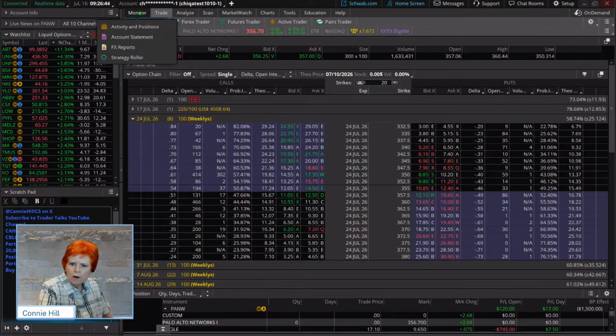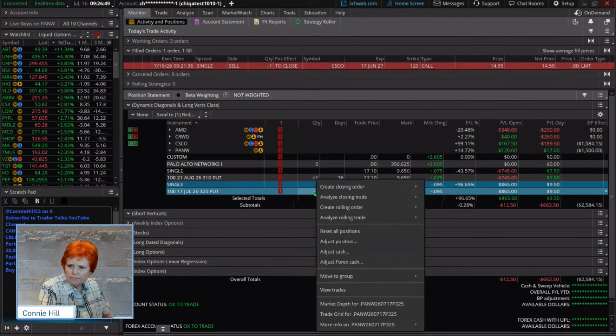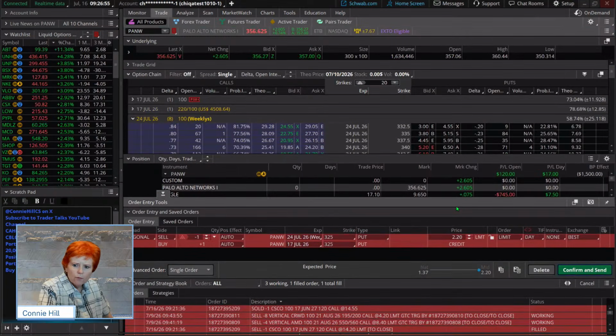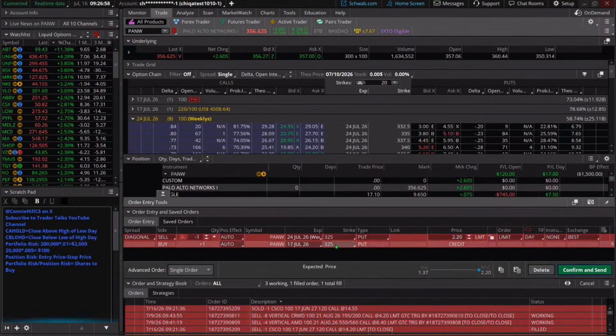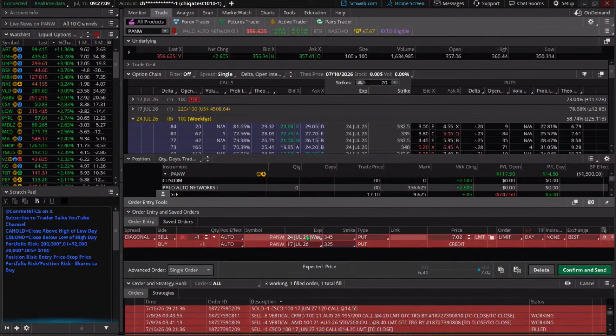Okay, back to our monitor tab, back to our short put. We're going to create a rolling order, which all that means is closing down one, selling the next one. So right here, buying back our 325, and then it doesn't know what we decided to sell. We said 345, right? So we're going to sell the 345, July 24th expiration. We should have a decent credit on this, right? Because we're buying the other one back for peanuts, just a few cents. So yeah, we're still bringing in a decent credit there.